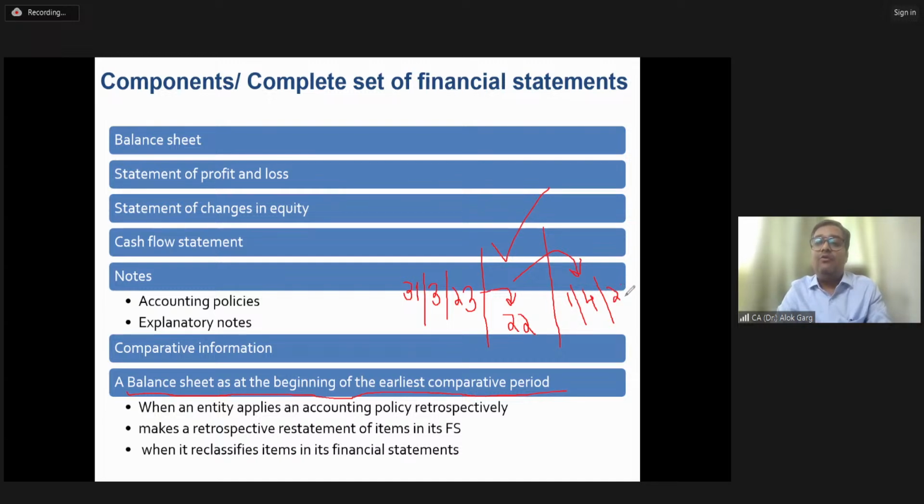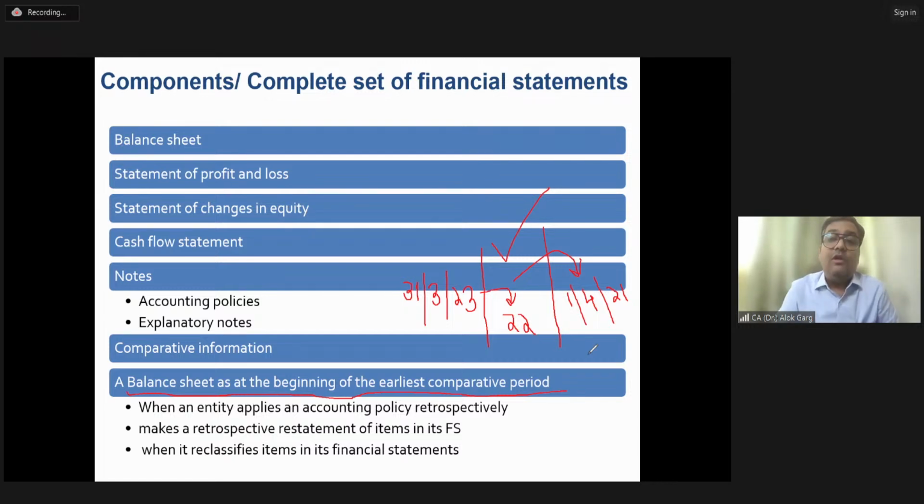When are you required to provide the third balance sheet? So instead of 2 balance sheets, when you give 3 balance sheets, you are required to provide the third balance sheet, which is the balance sheet as on the opening date of the comparative year, in 3 circumstances. What are the 3 circumstances? Number 1, when the company has made a prior period error, so when the company is rectifying the prior period error.